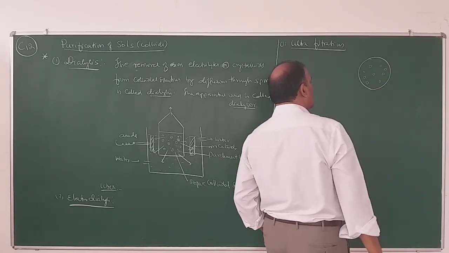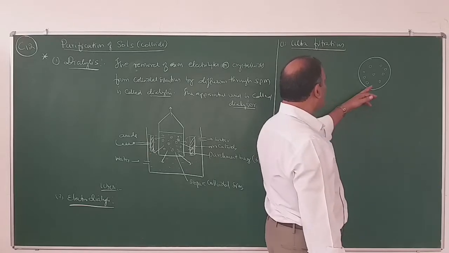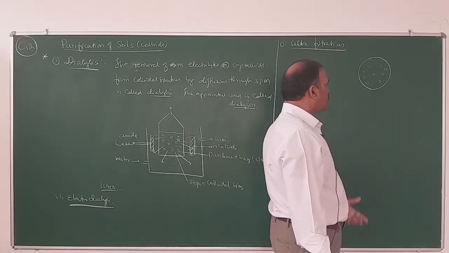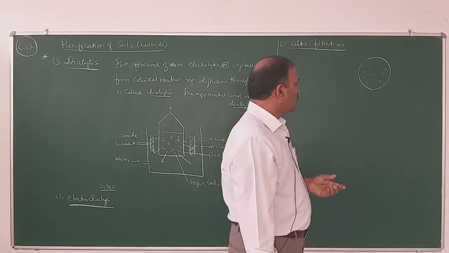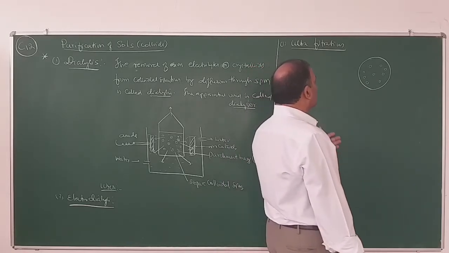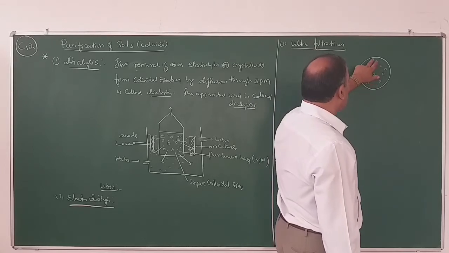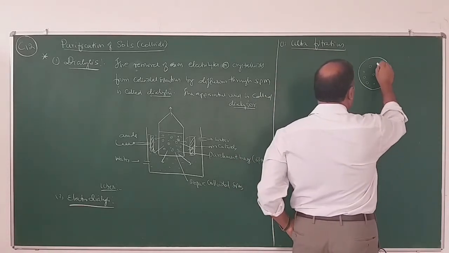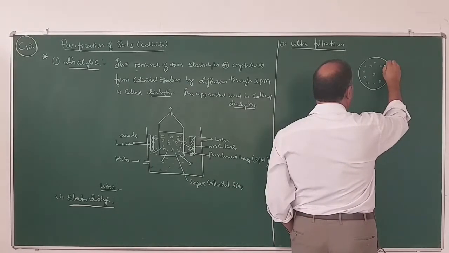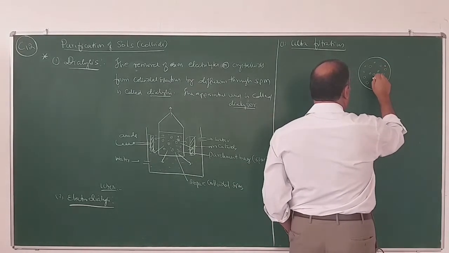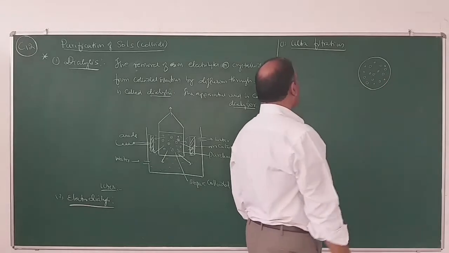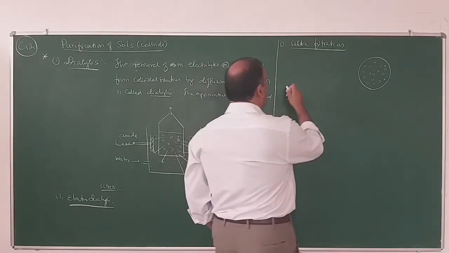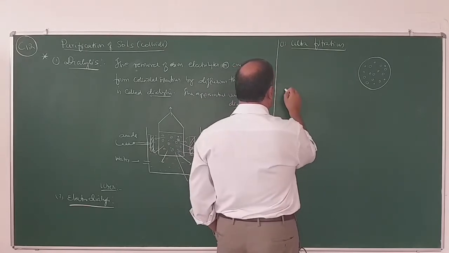When colloidal solutions are filtered through ordinary filter paper, colloidal particles will also pass through the pores and cannot be retained. When this ordinary filter paper is converted into an ultrafilter, then on filtration we can purify colloidal solutions. So what is ultrafiltration?